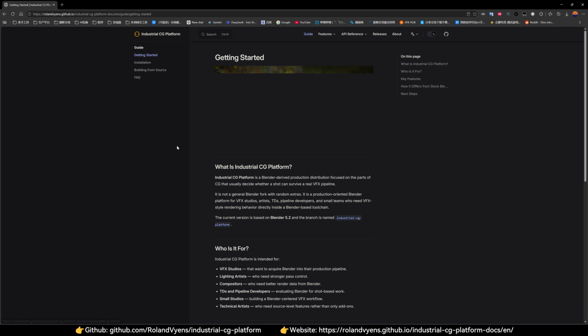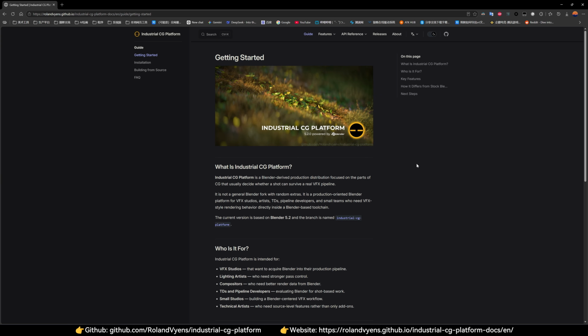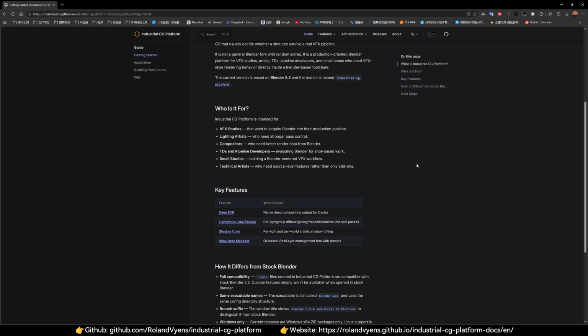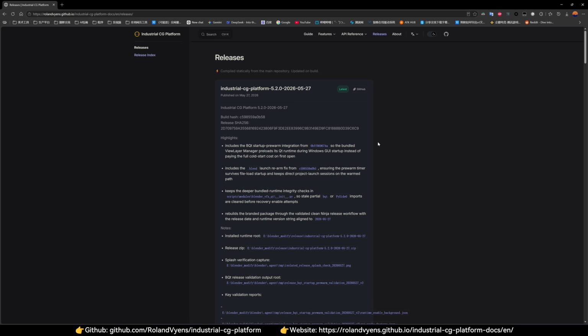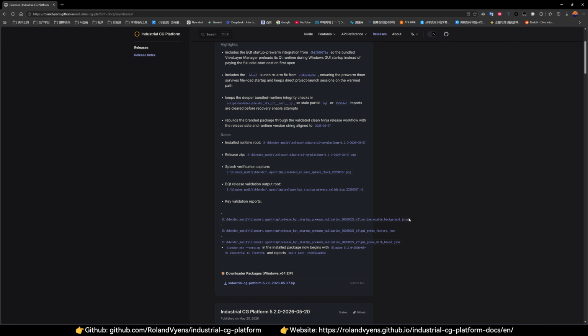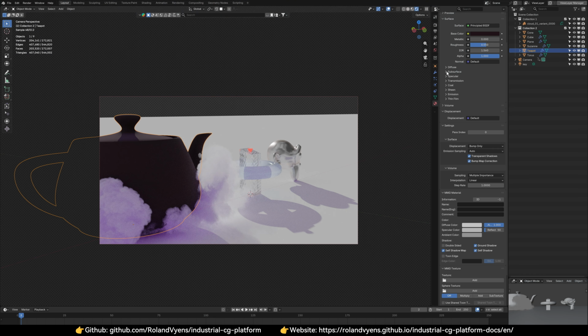It supplements Blender with key features for industrial production, helping it integrate seamlessly into professional VFX pipelines. Our first release includes native deep EXR support, Lightgroup material passes, shadow color adjustment, and built-in Qt UI. You can download this version now from our official website. Here are the core features of this version.